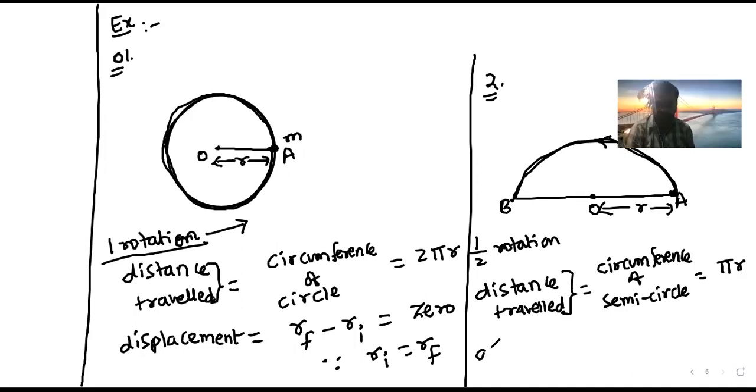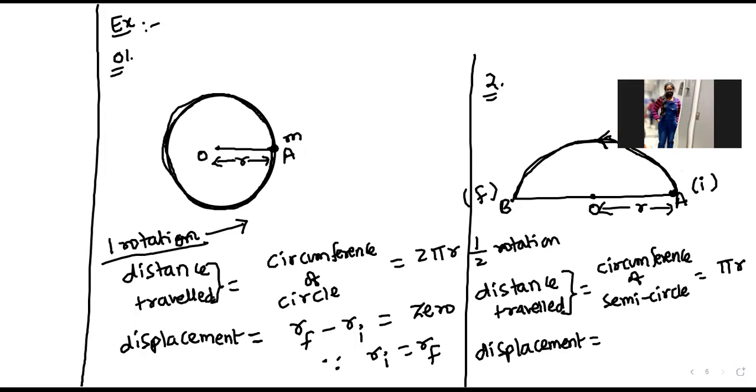And then displacement. Observe carefully. Here, the particle is moving from A to B. So I can say A is the initial position and B is the final position. The particle is moving from initial position to final position along the semicircular path.